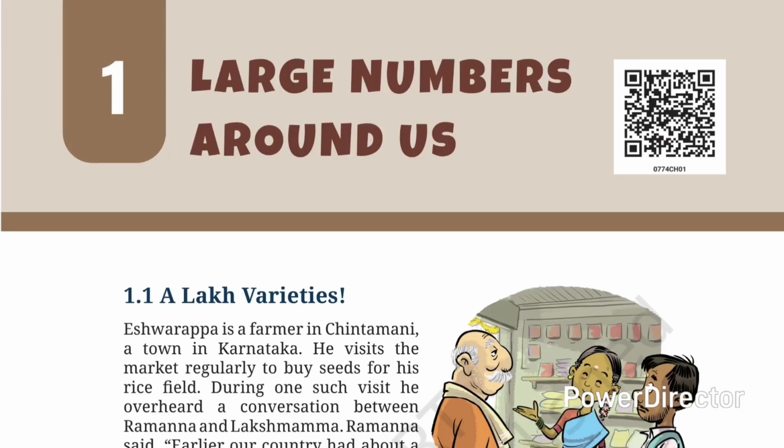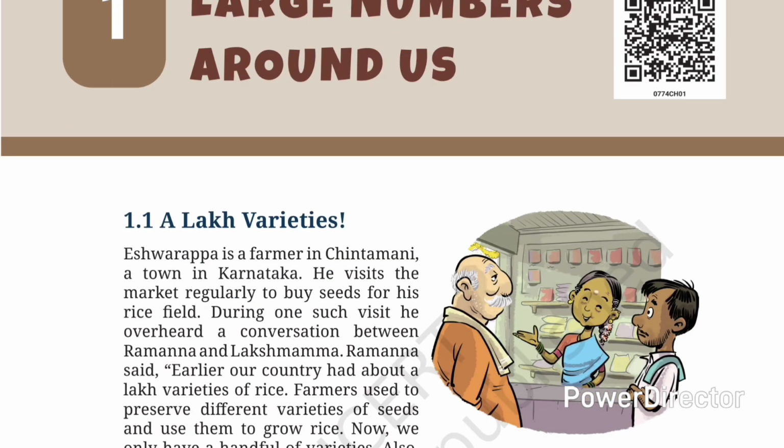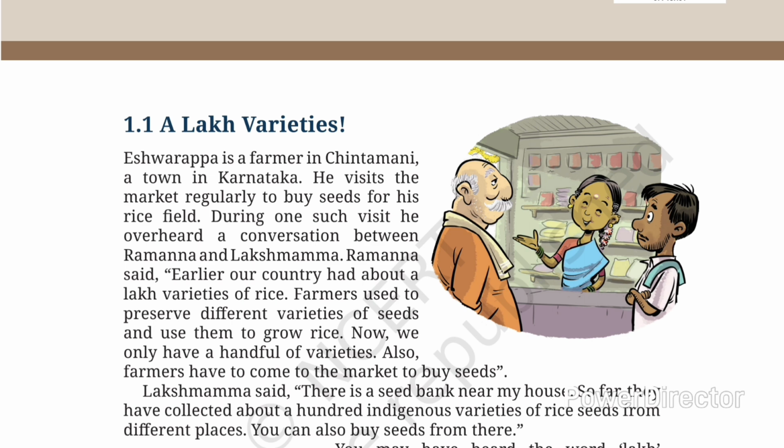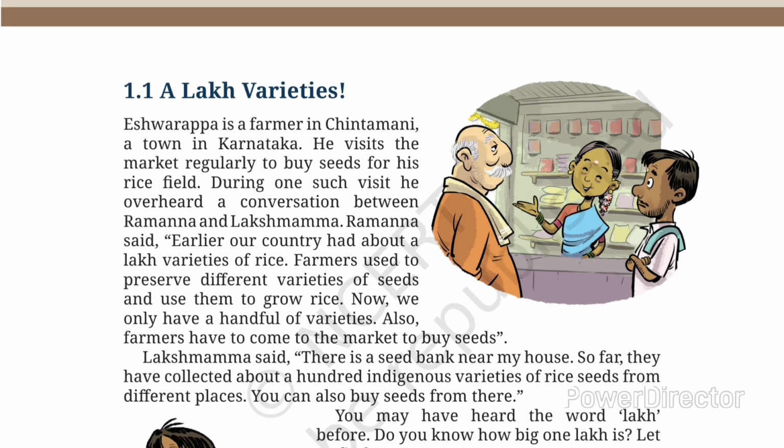Today we will discuss chapter number 1 of 7th standard, that is Large Numbers Around Us. The first concept is a lakh varieties. Here Ishwarappa is a farmer in Chintamani, a town in Karnataka. He visits the market regularly to buy seeds for his rice field. Who is Ishwarappa? He is a farmer of Chintamani town. He regularly visits the market to buy seeds for his rice field. He has one rice field.